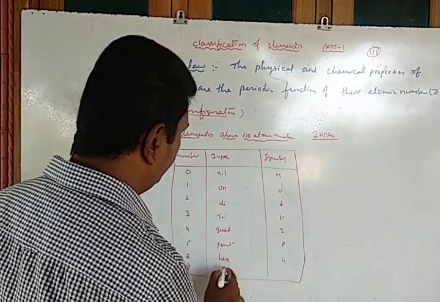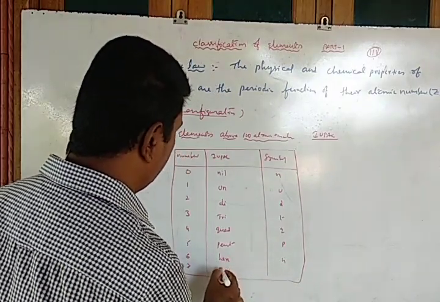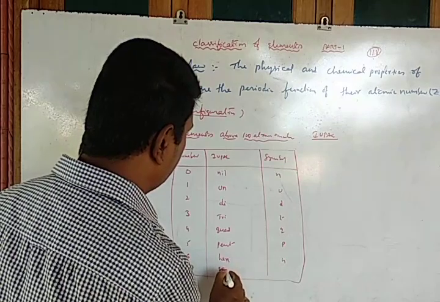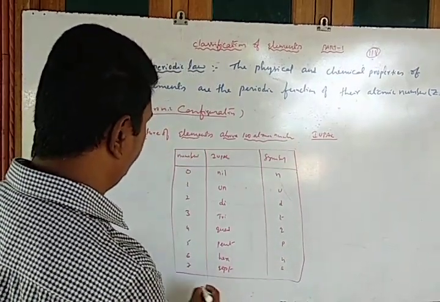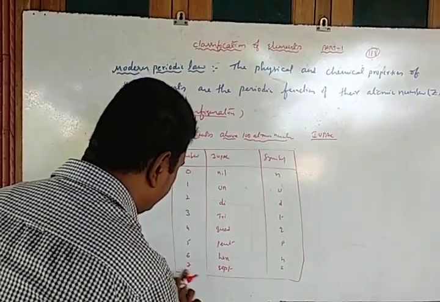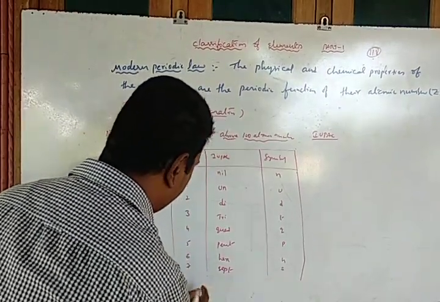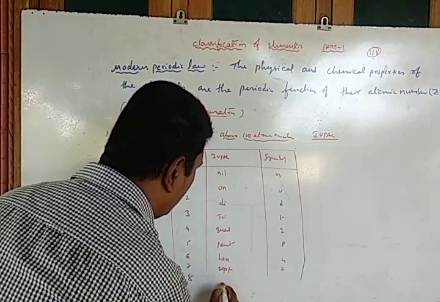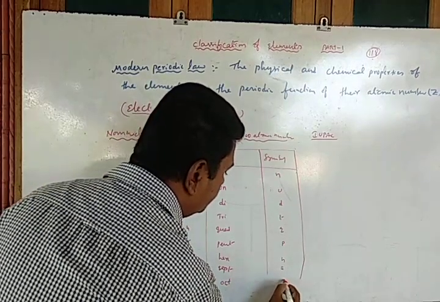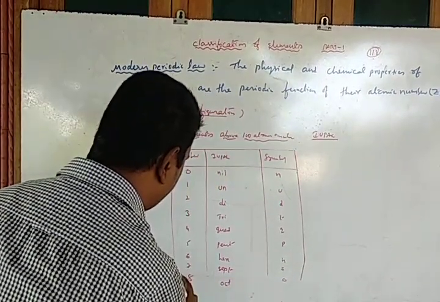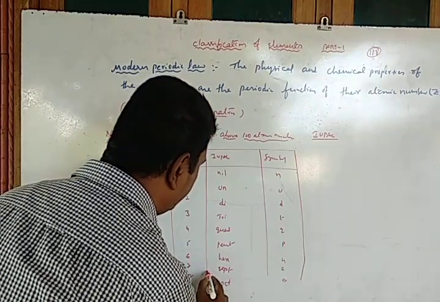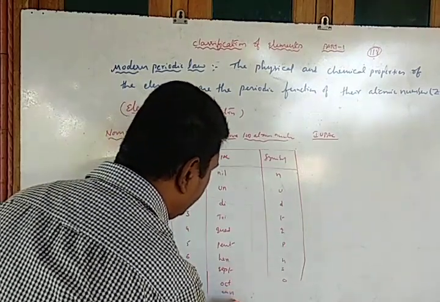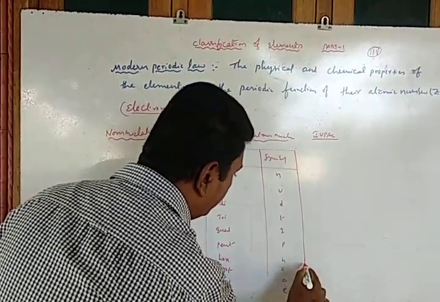For 7, septa. Yes. For 8, octa. For 9, ENN, and its representation.